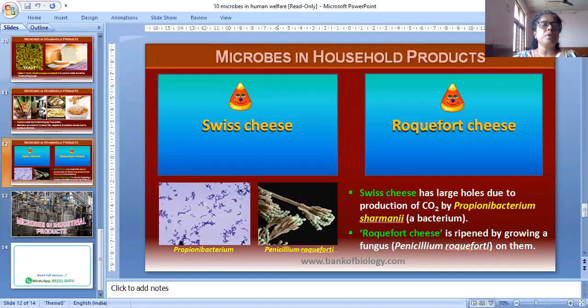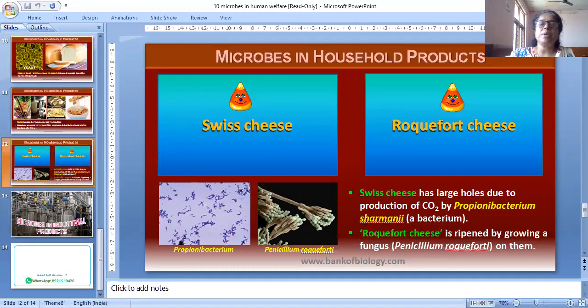Before disposal, sewage is treated in sewage treatment plants, STPs, to make it less polluting. Treatment of wastewater is done by the heterotrophic microbes naturally present in the sewage. This treatment is carried out in two stages: the first one is primary treatment and the second one is secondary treatment.